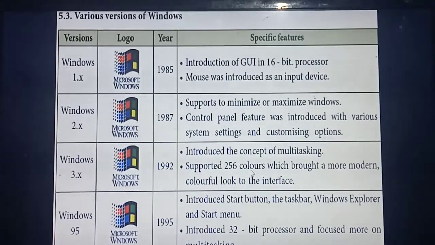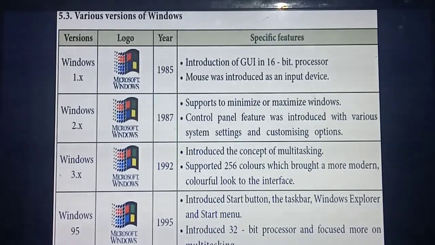For example, if you are designing a website or anything, you can apply a lot of colors in that website. By seeing it you can get the look and feel. That's the use of those vibrant colors. Okay, so from this year onwards, how many colors do they support? 256.